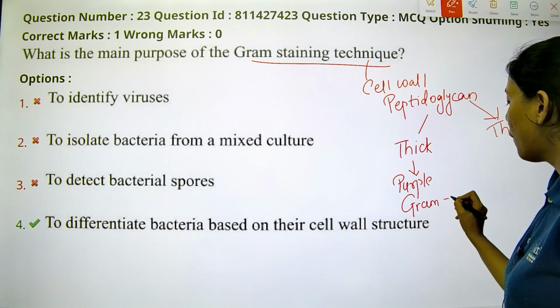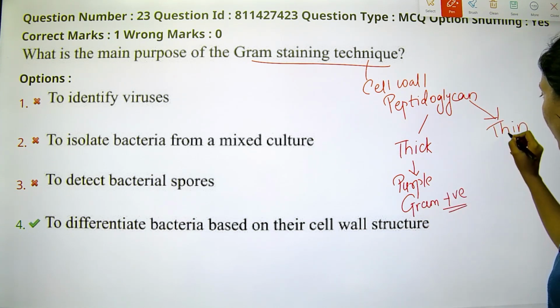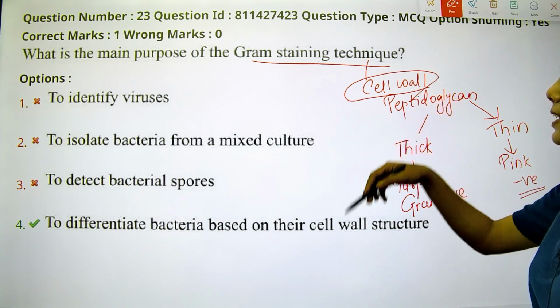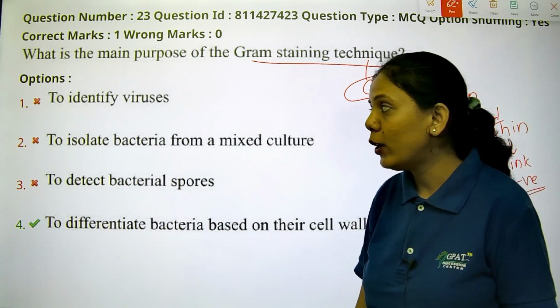Those with a thin peptidoglycan layer stain pink and are gram negative bacteria. So it is related to the cell wall, that is the peptidoglycan layer.